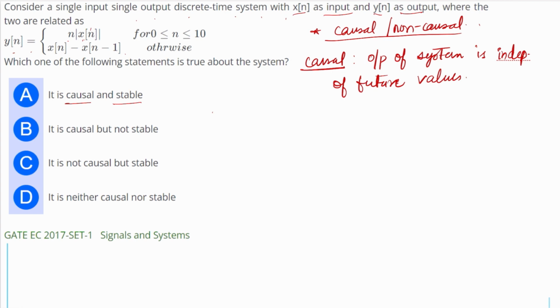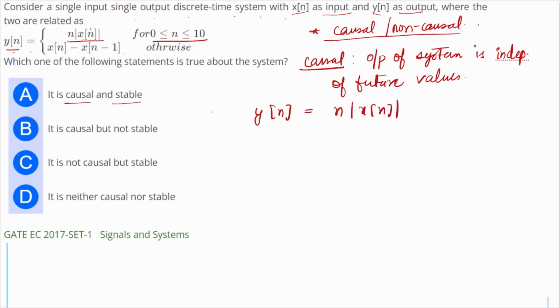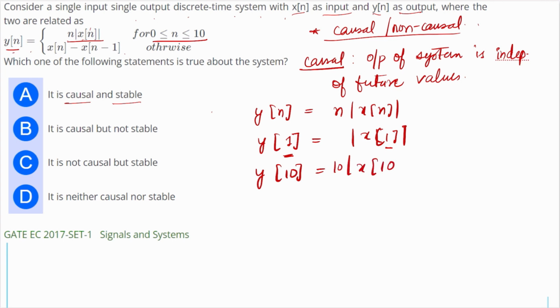So let's just check. This is a split type of system given to us. For n limited to 0 to 10, the value of y[n] is equal to n x[n]. Here, if we put n to be 1, it will be x[1]. Here the output value depends on the present value. Similarly, if I put 10, here also it will depend on the present value only.